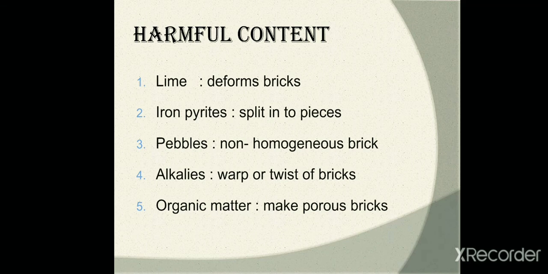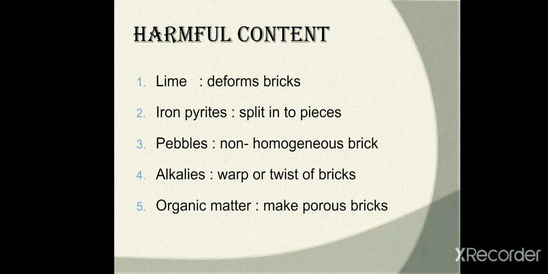Harmful contents. Lime. It is essential that lime must be present in the brick earth in a finely divided state and not in lumps. This hinders the proper burning of the bricks in the kiln. Pebbles, gravels, grit do not allow the clay to mix thoroughly and spoil the appearance of the brick. Alkalis. Sulfates of sodium, potassium, and calcium are harmful alkalis.